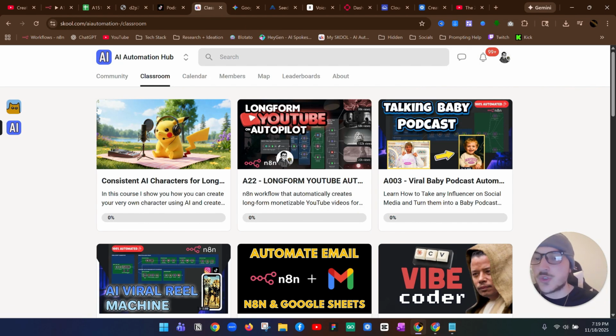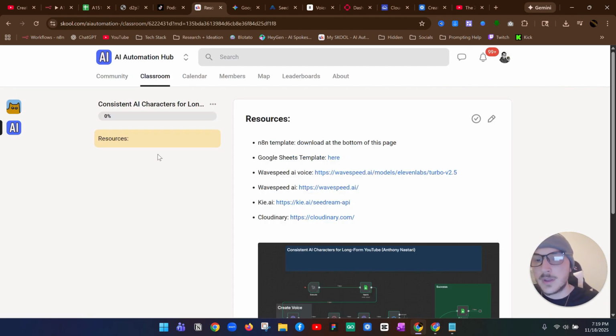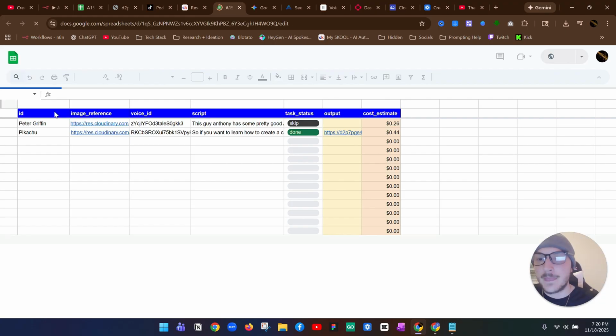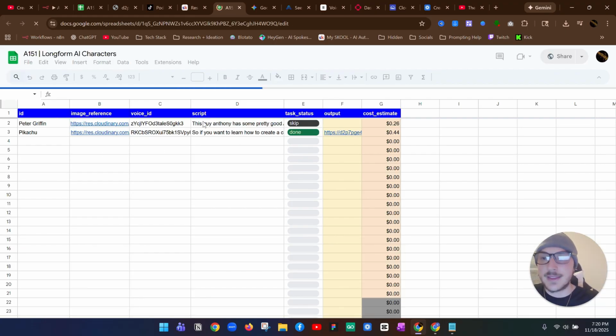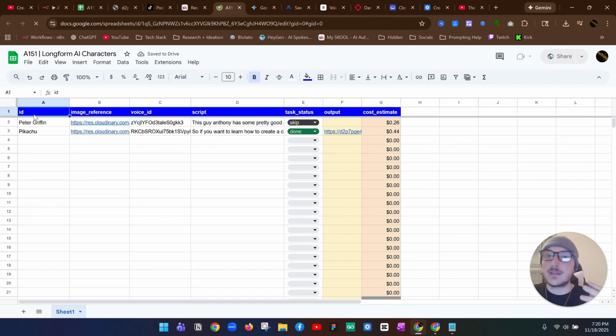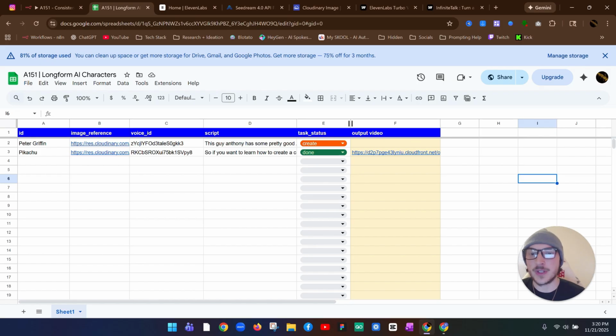Step one is you want to come over to the community and you can grab your Google Sheet template right here. You're just going to click on it. It's going to bring you somewhere like this. And this is basically how we're going to track and communicate with n8n all of the information that we're sharing. I think it'll be beneficial if we go over this Google Sheet and the way it works and how it's going to help us.